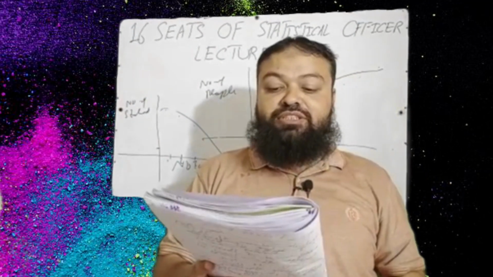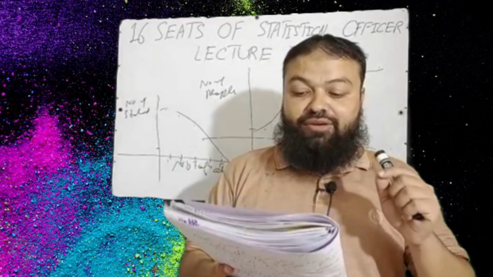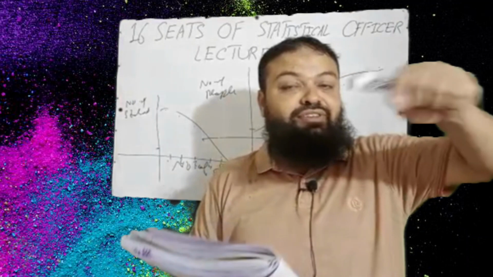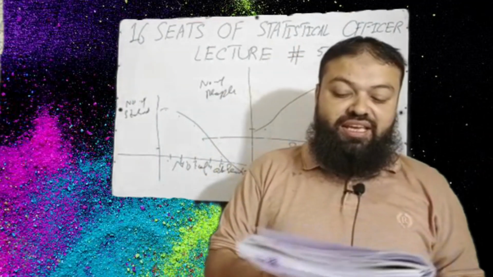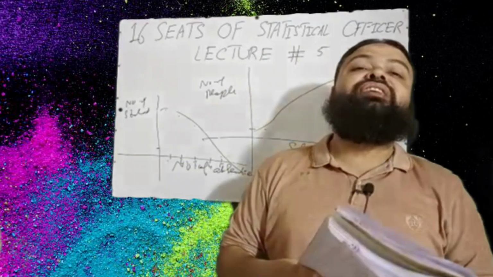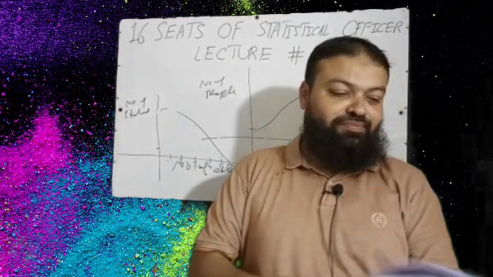Question number 2. This graph gives an accurate picture of the relative proportion of frequency from interval to interval. A very important question. A. Frequency polygon, B. Histogram, C. Frequency curve, D. Ogive curve. And frequency polygon is the correct option.